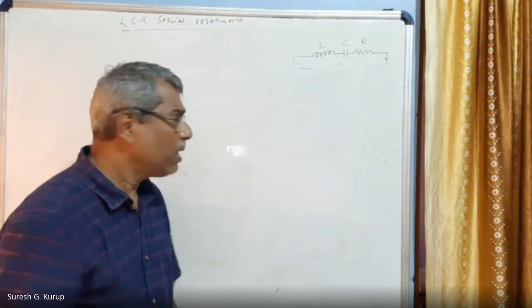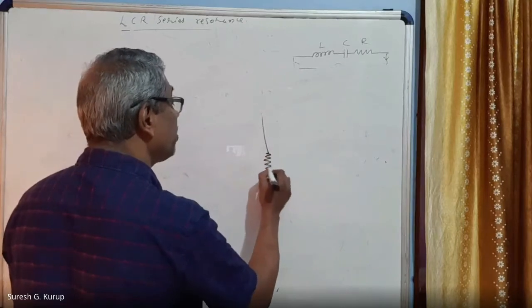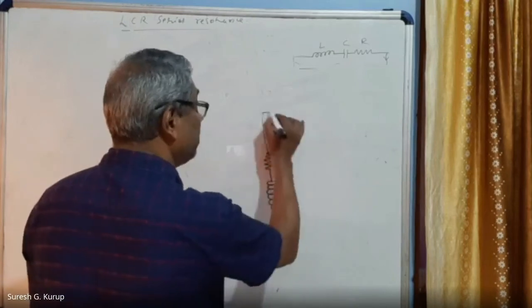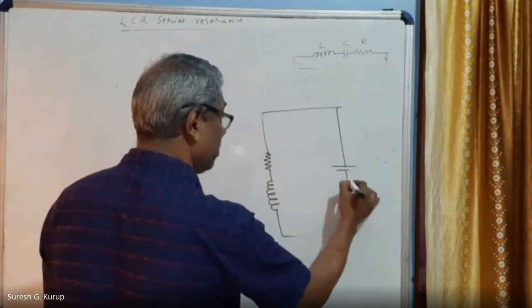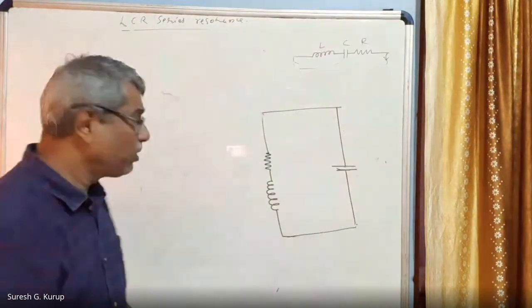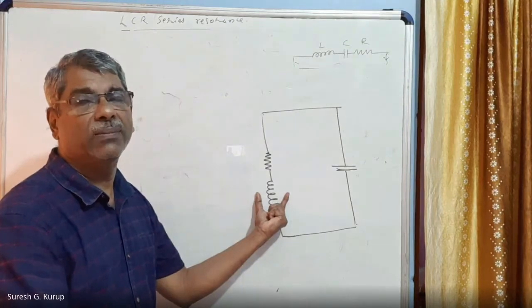Right? For example, I am drawing a circuit here like this. This is a resistance here like this. This is a coil, and this is a capacitor, right? Actually, this resistance is the resistance inside the coil only, right?